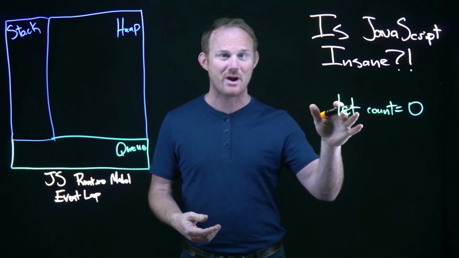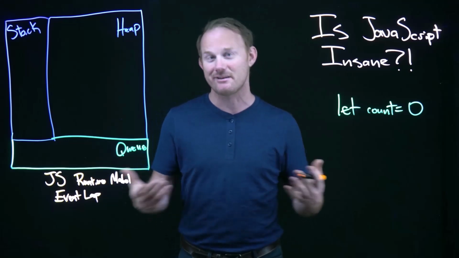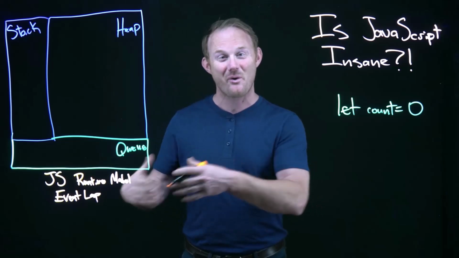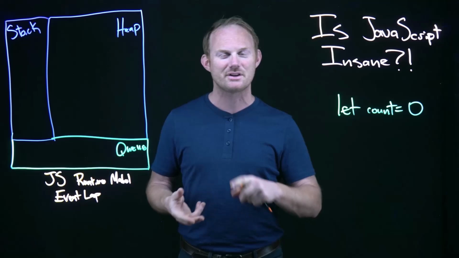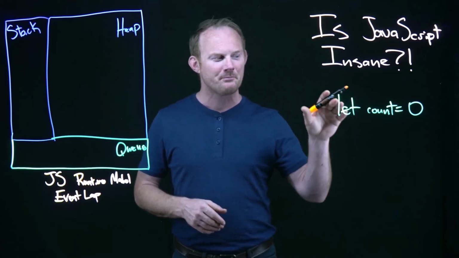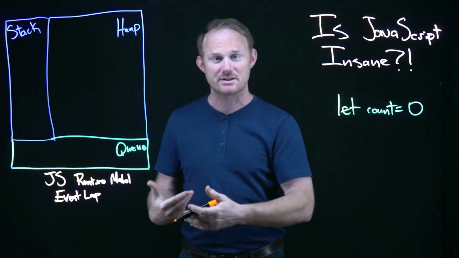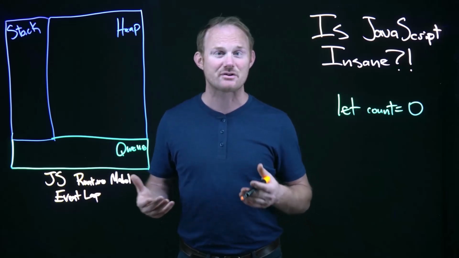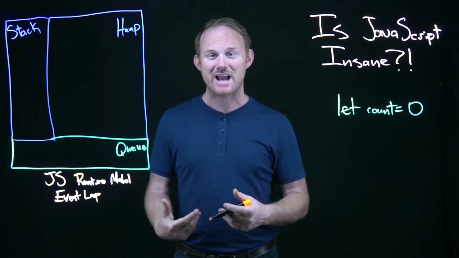This has to be processed. It has to be converted into something else that a machine can understand, namely a bunch of binary data, or ones and zeros, or ons and offs. And I've got other videos on how compilers and interpreters work, and I can link those if you want to run down that road. But getting from this to actually some machine code, we've got to go through what is called a JavaScript runtime. And that is the thing where the magic happens.